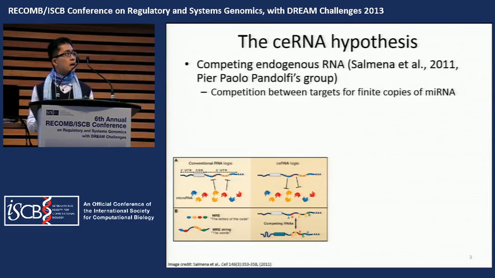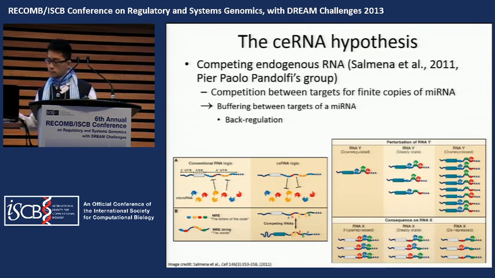The competing endogenous RNA hypothesis, ceRNA, proposes that messenger RNAs compete for the microRNAs, and thus there are certain buffering effects among the messenger RNAs. Let's take a look at this example. In the middle, it is the steady state.